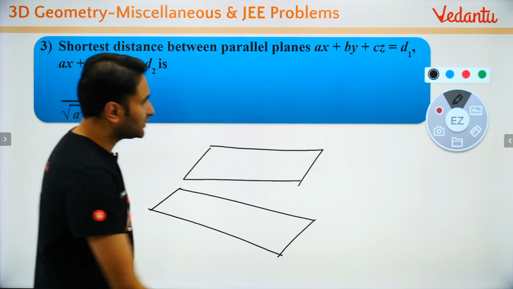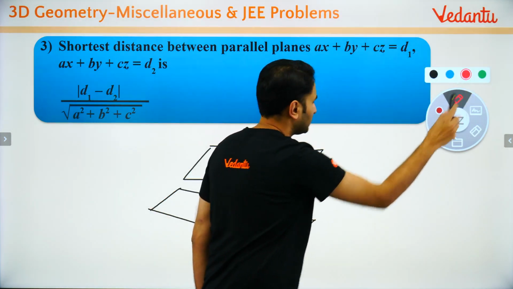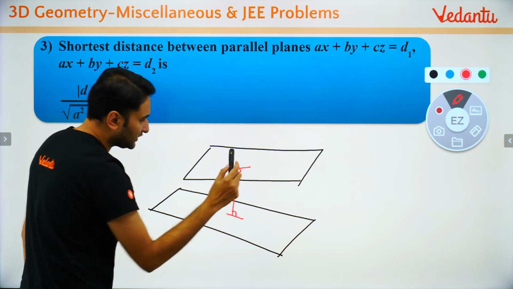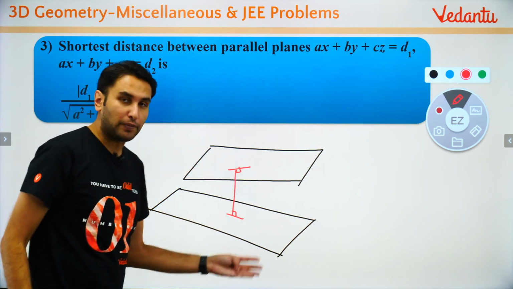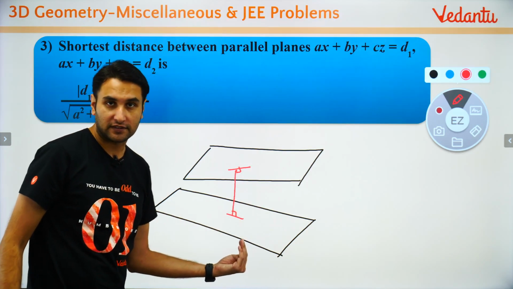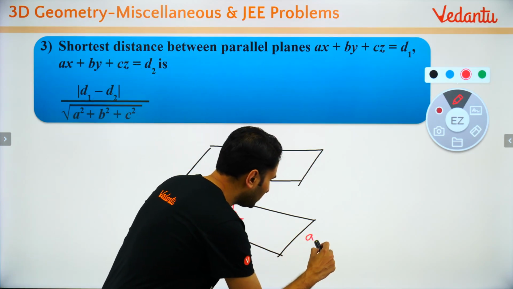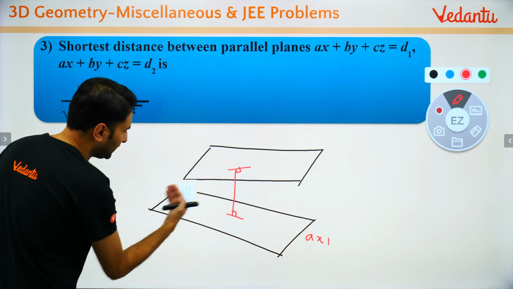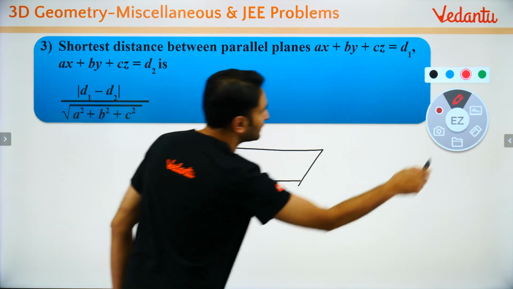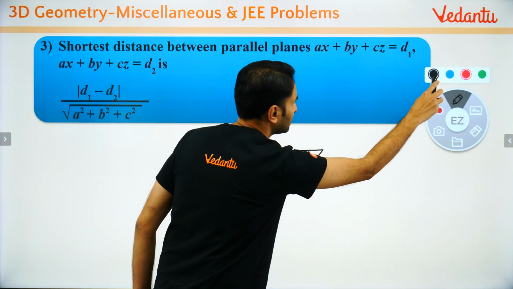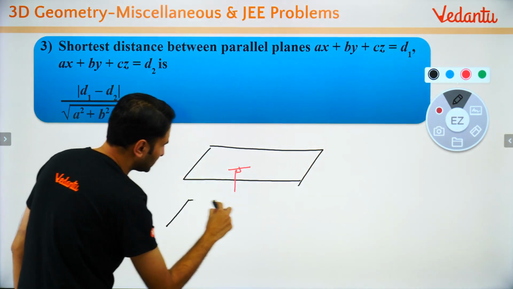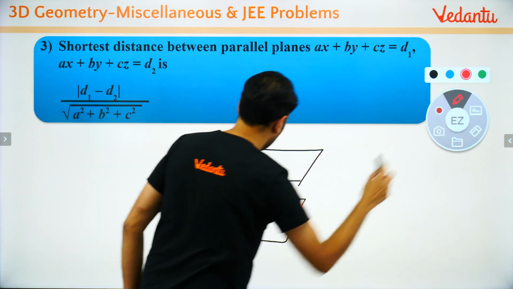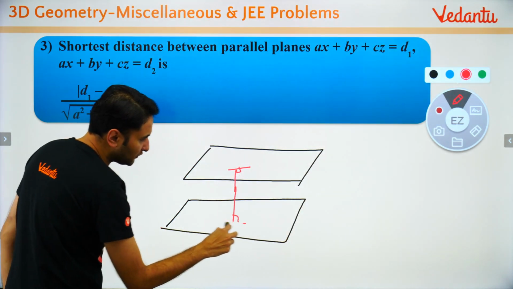The shortest distance between the two planes is along a line which is perpendicular to both the planes, right? Actually, if there are two parallel planes it becomes even simpler. Let me do two parallel planes, it is a simpler one. So imagine there are two parallel planes, and what do you want? You want the perpendicular distance between the two.